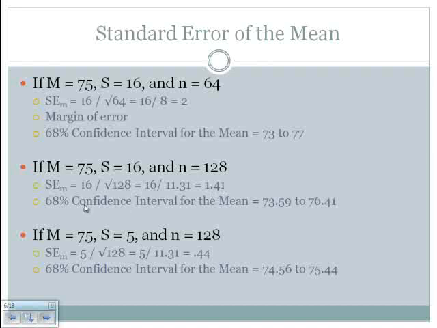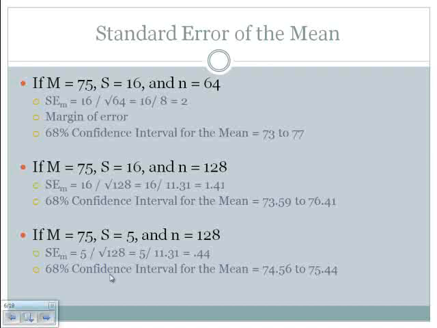Likewise, we can calculate the 68% confidence interval for the mean, and notice that as our sample size goes up, what happens to our standard error of the mean? It goes down. And what that means is that we have greater confidence when we interpret what the mean of the population is. Because remember, this mean is just our sample mean. It's an estimation of the population mean.